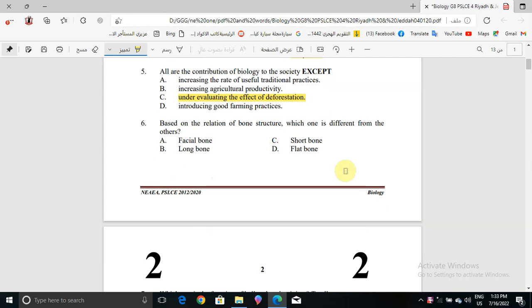Now question number 6. Based on the relation of bone structure, which one is different from the others? It will be the long bone.